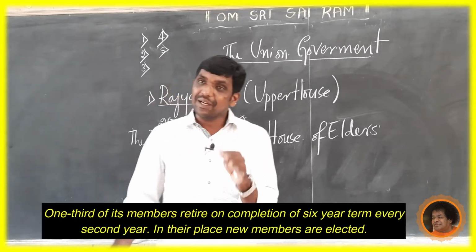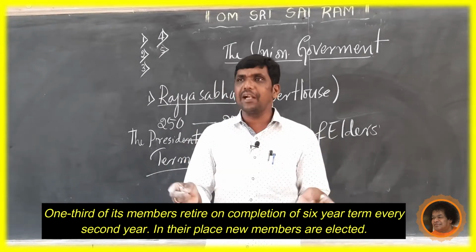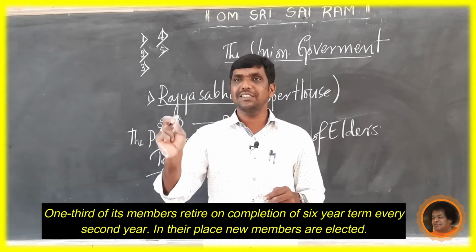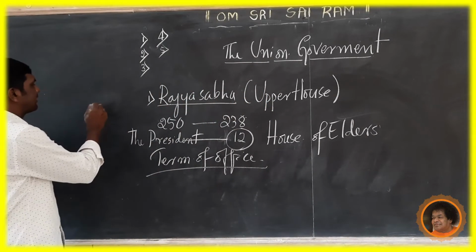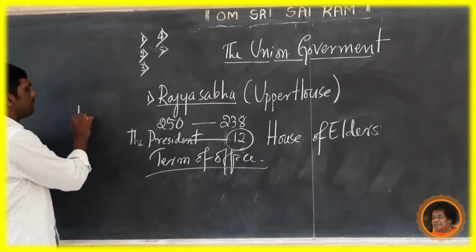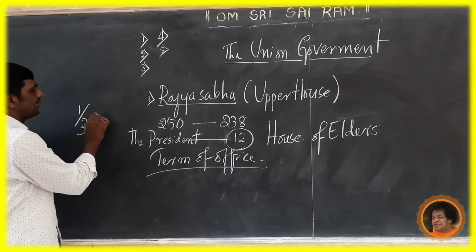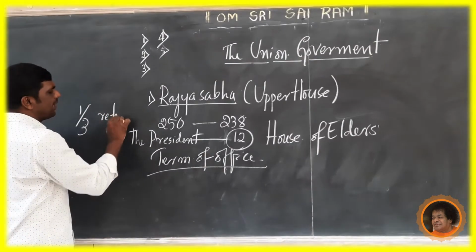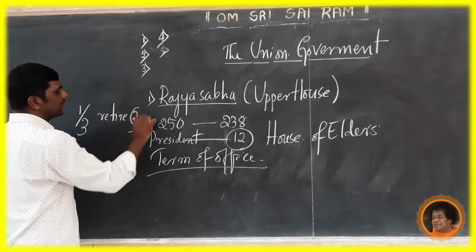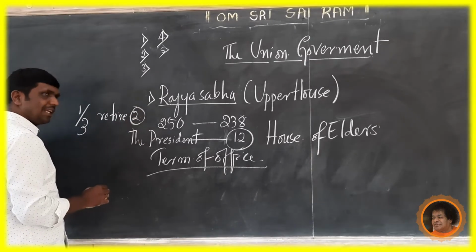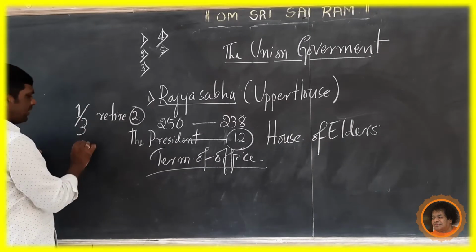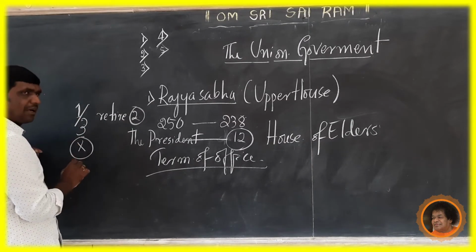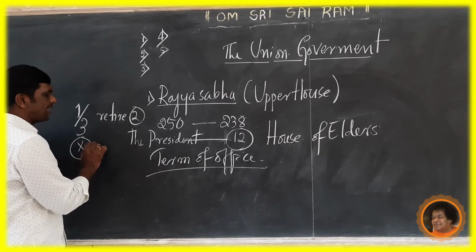One third of its members retire on completion of the 6-year term every second year. For example, one third of members retire every 2 years. Here, one third means, for example, a member called X, his complete term is 6 years.